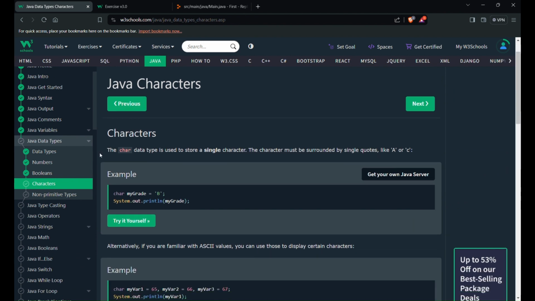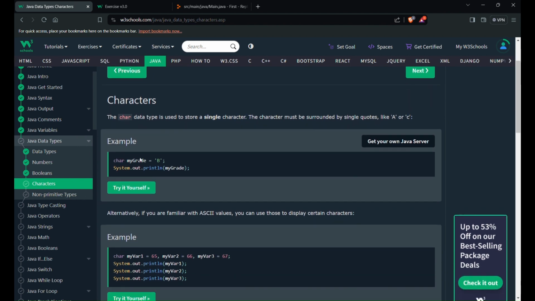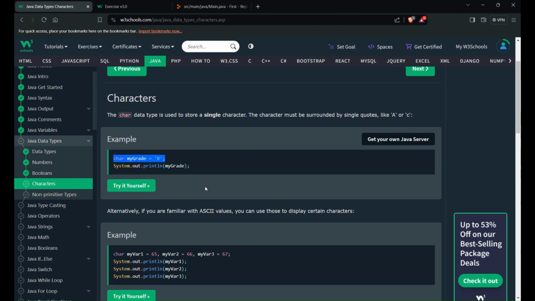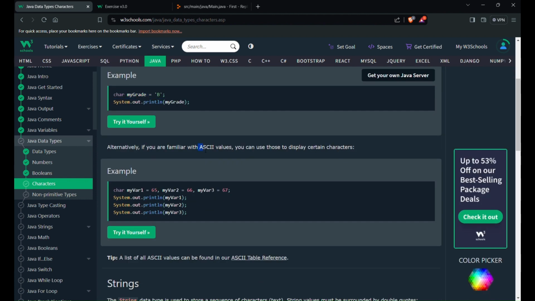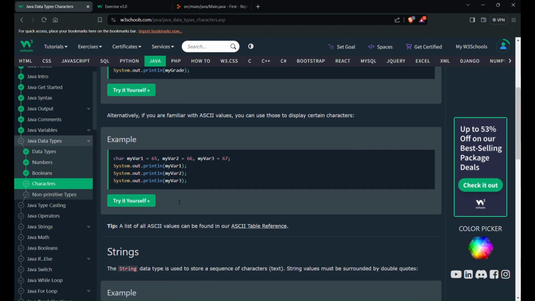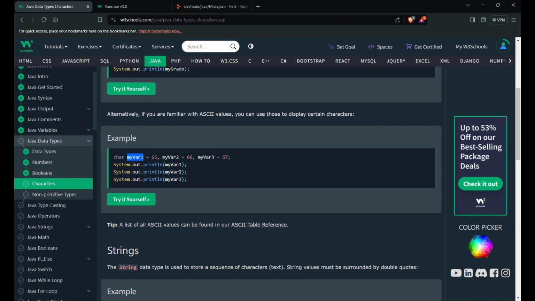Java characters. The char data type is used to store a single character. The character must be surrounded by single quotes, like 'A' or 'C'. We have learned that a character is just a single character, whereas a string is multiple characters. So char myGrade = 'B'. This is the example. Alternatively, we can use ASCII values to display certain characters. So my var1 is 65, my var2 is 66, my var3 is 67.